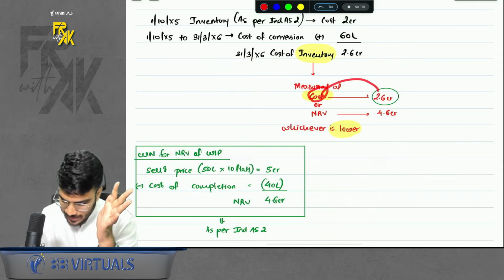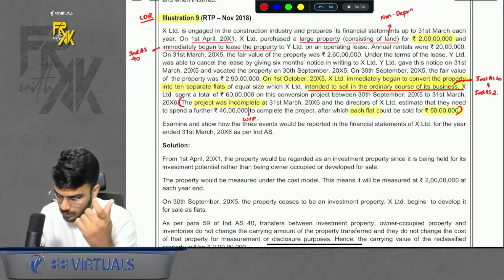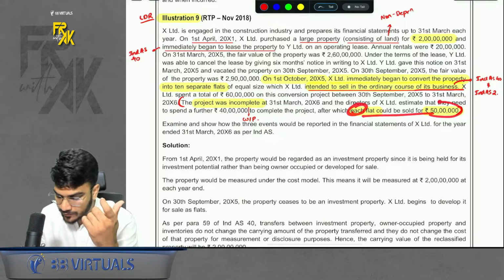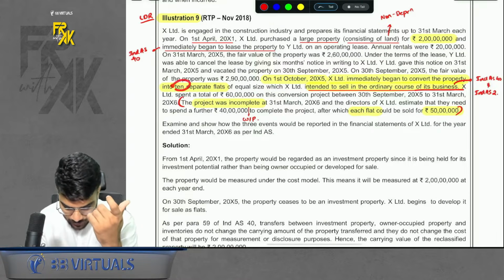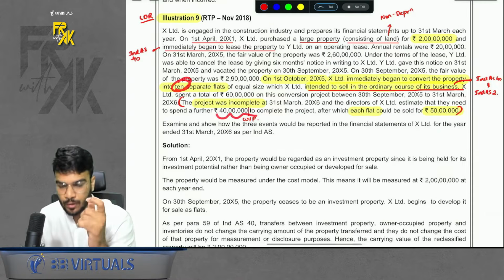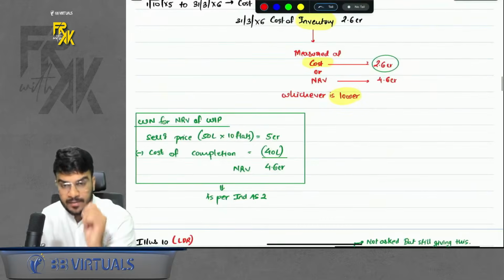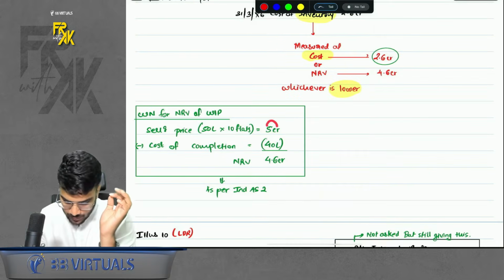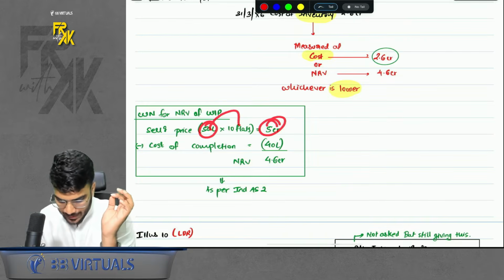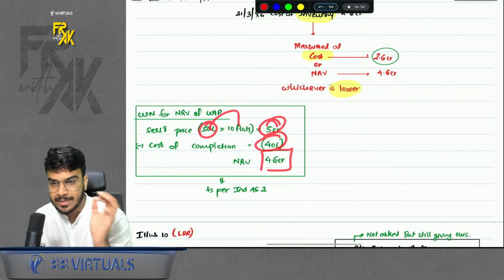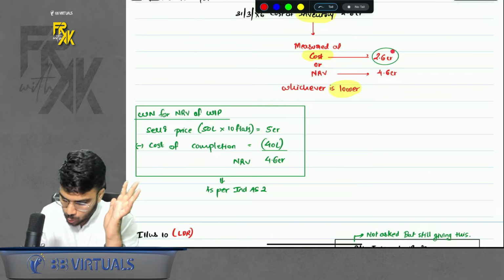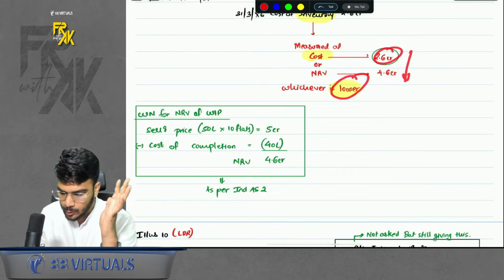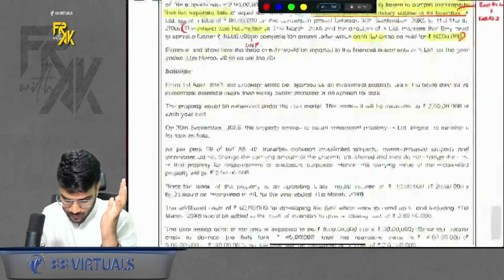Cost is 2.6 CR. The information of NRV is given below. They are saying each flat you will sell for 50 lakhs. You have a total of 10 flats, right? And cost of completion is 40 lakhs. For WIP, the NRV is selling price minus cost of completion, right? So you will say it is 50 lakhs into 10 flats, 5 CR minus 40 lakhs. So total NRV will be 4.6 CR. Okay. So now 2.6 or 4.6, whichever is lower. So you will value at 2.6 CR. Done. This was illustration number 9.